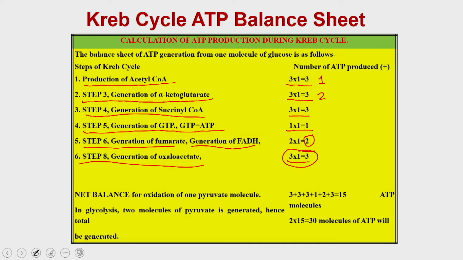So, let us see what is the net balance. For one molecule of pyruvate going through oxidation, you have generated 15 ATP molecules, and in glycolysis you have generated 2 molecules of pyruvate.